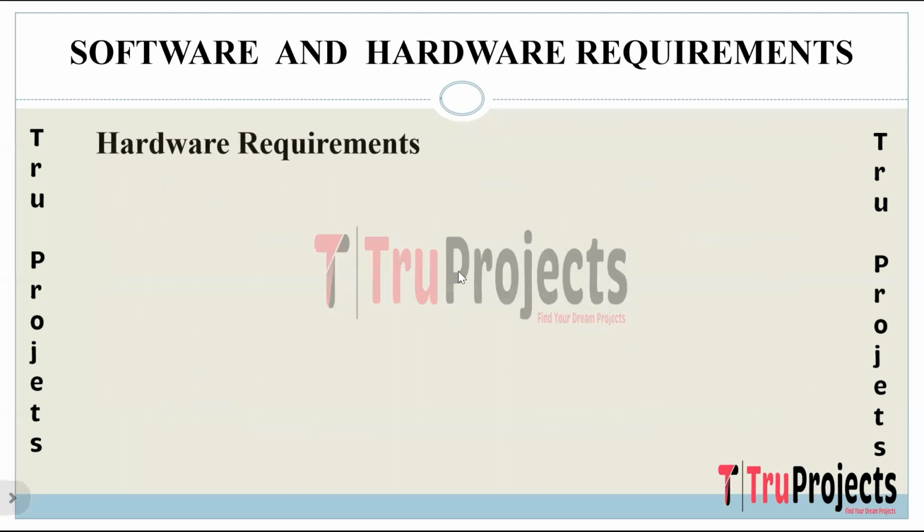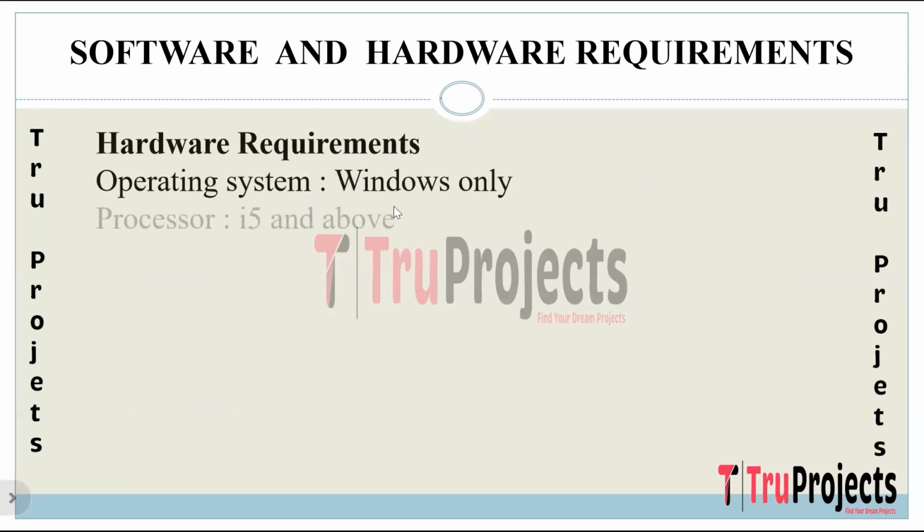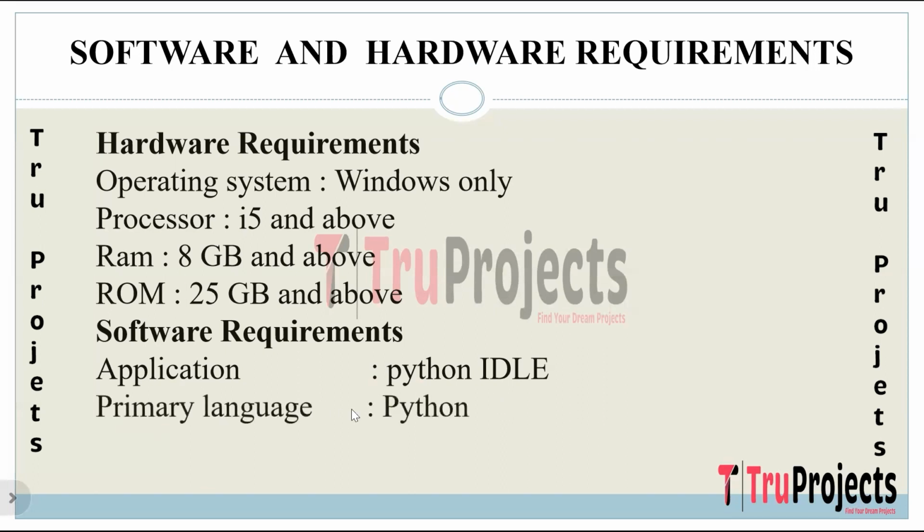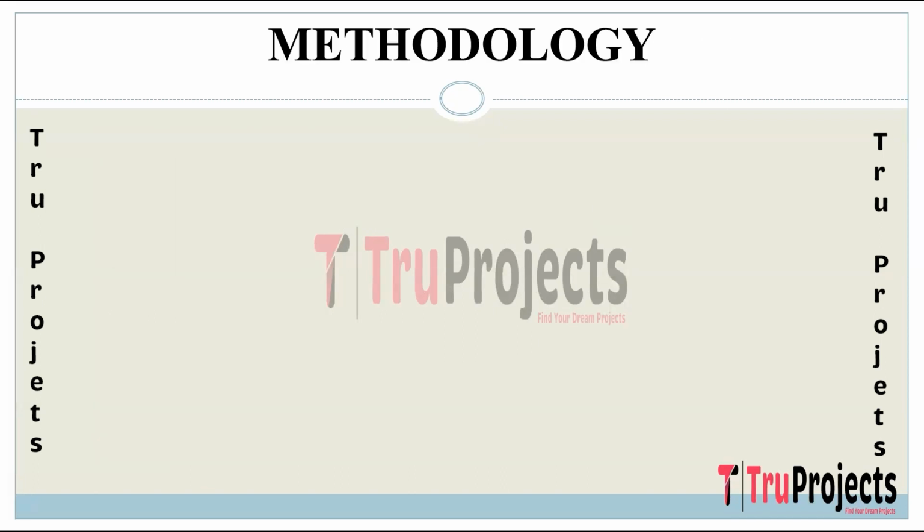Software and hardware requirements. Hardware requirements of the project are: operating system is Windows, processor is i5 and above, RAM is 8GB and above, ROM is 25GB and above. Software requirements of the project are: application is Python IDLE, primary language is Python, front-end framework is Tkinter.